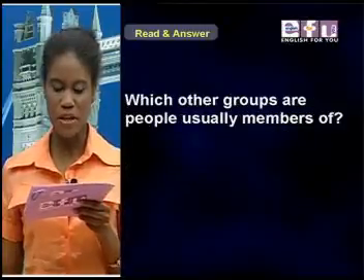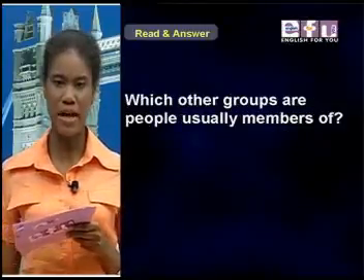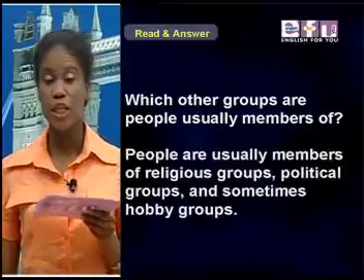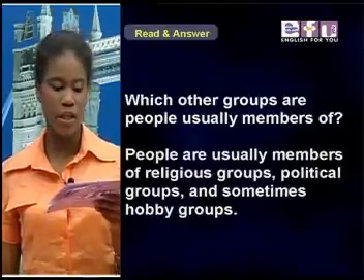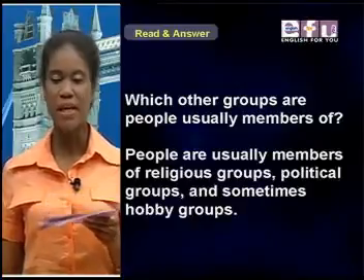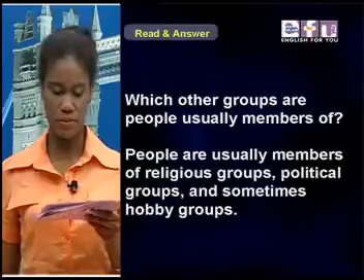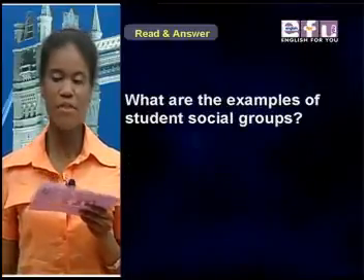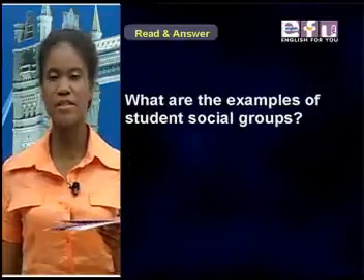Which other groups are people usually members of? People are usually members of religious groups, political groups, and sometimes hobby groups. What are the examples of student social groups?